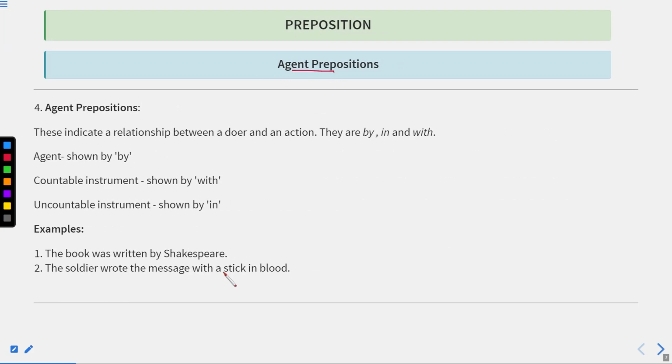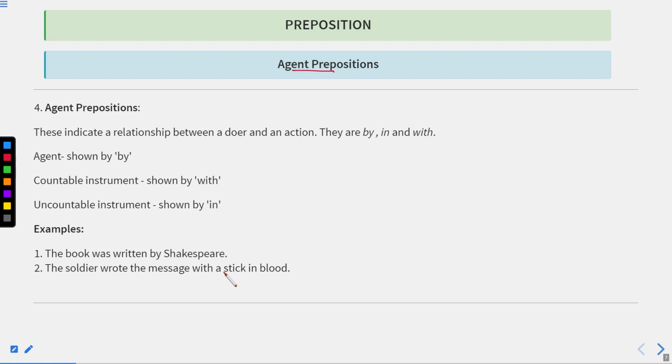Here we have agent prepositions. Now these are very, very important. How do we show it? Let me tell you once. Whenever anything happens, it is done by someone definitely. For example, if I write a sentence, it means the agent is me. Why so? Because I have done that work. So if anything happens, it has been done by someone definitely.